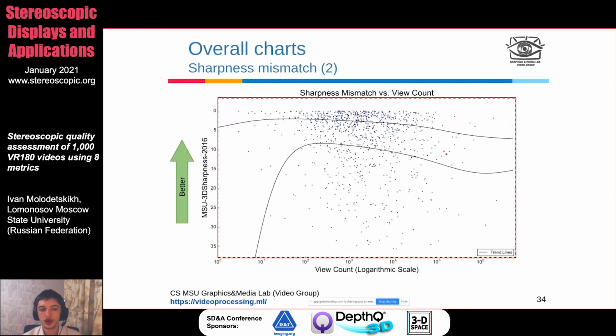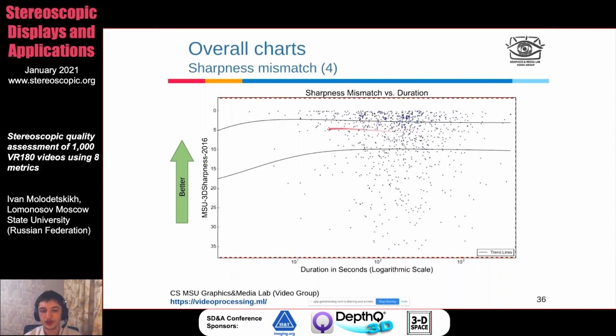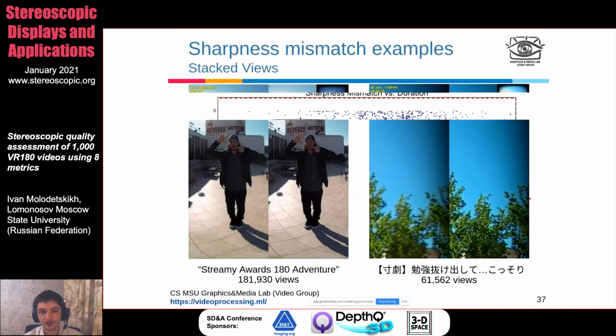Next, the chart against the view count. Once again, similar trends as we saw earlier, with the more popular videos a little worse on sharpness mismatch actually. Against the release date, this is another metric that improved, thankfully. So since 2017 to 2019, we have seen a steady decrease of sharpness mismatch on average on the videos. Against duration, there is no correlation, however. So even the long videos have about the same sharpness mismatch on average as the shorter ones.